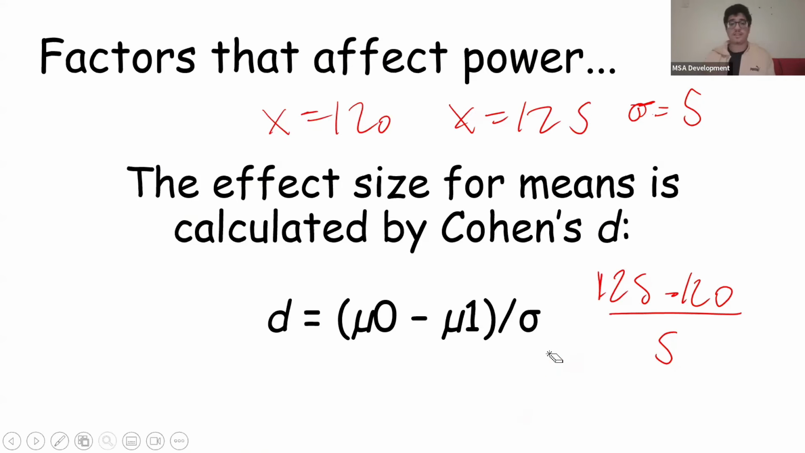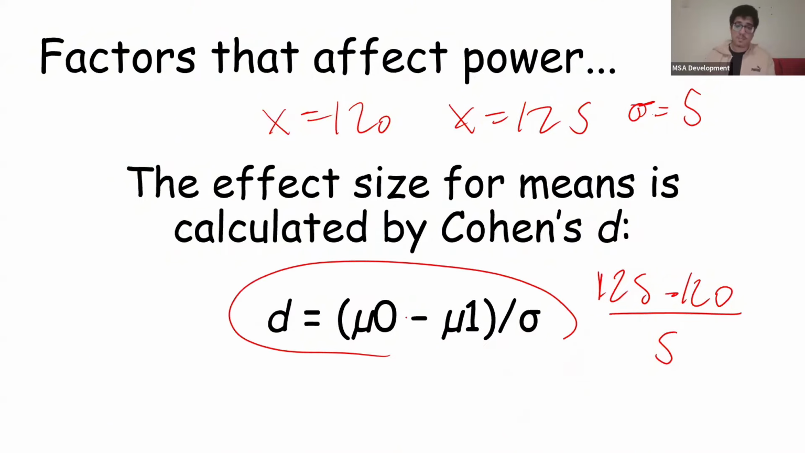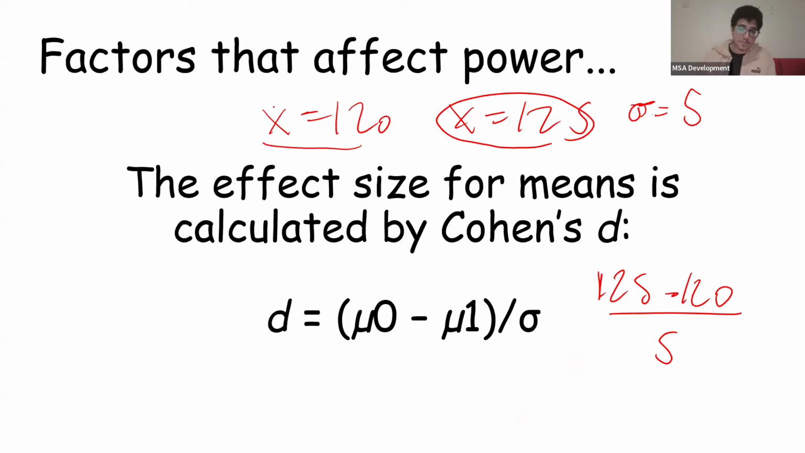This is what effect size is. That's how we calculate effect size: mean 0 minus mean 1 divided by sigma. And the way we decide which one to subtract from which is, I personally choose the biggest one and then subtract the smallest one from it, so I get a positive value.